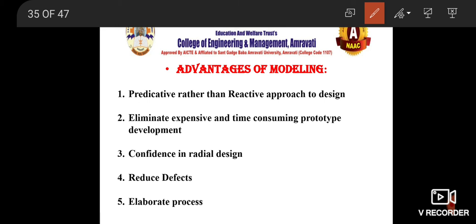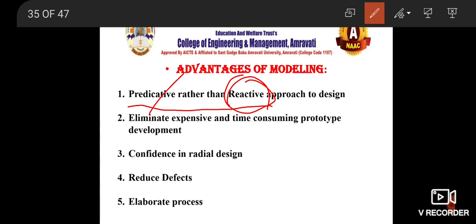Then, the need of modeling, which are again the advantages of modeling. Predictive rather than reactive. Predictive means with the models you can predict the performance of the system. It will not react with the system. That means it is not reactive.